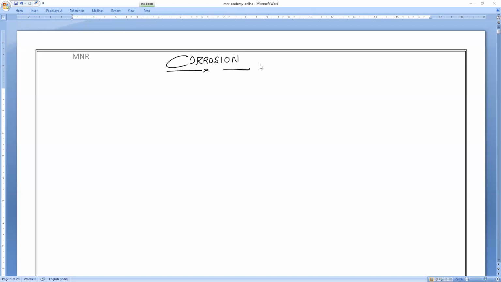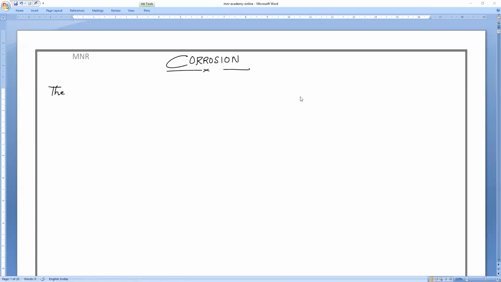So what do you mean by corrosion? If somebody asks you, what do you mean by corrosion? It means the spoiling of metal due to the atmospheric conditions. That is what we call corrosion, simply.